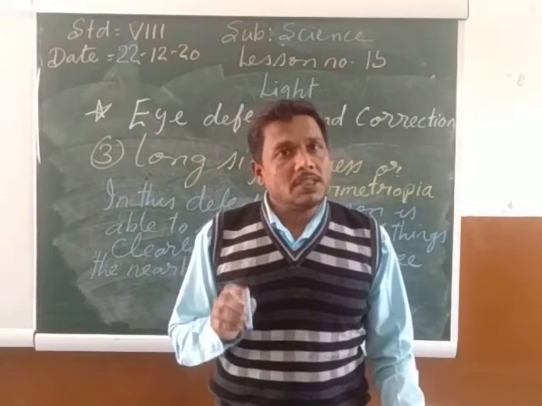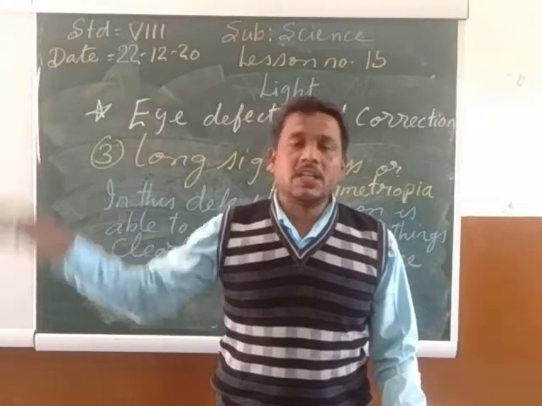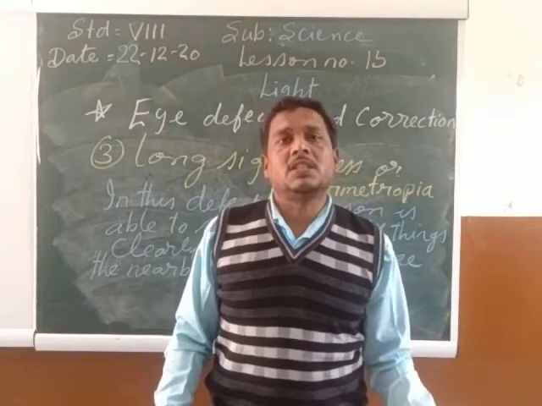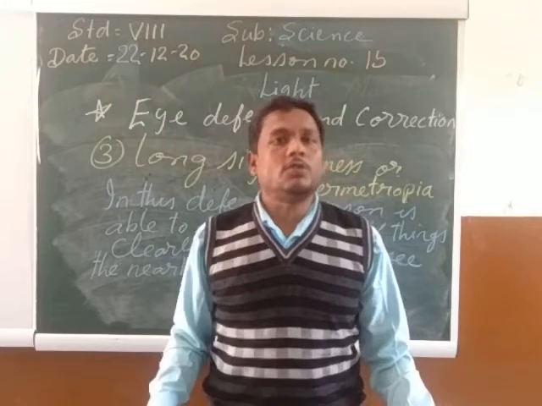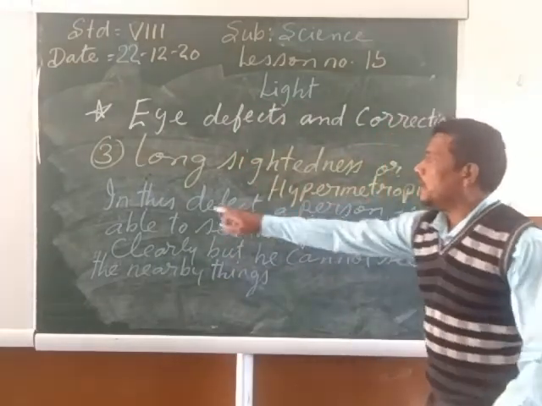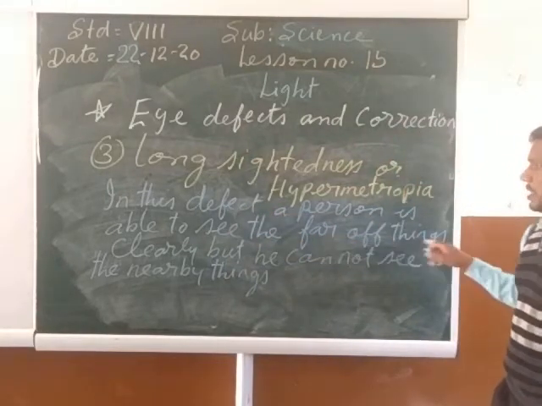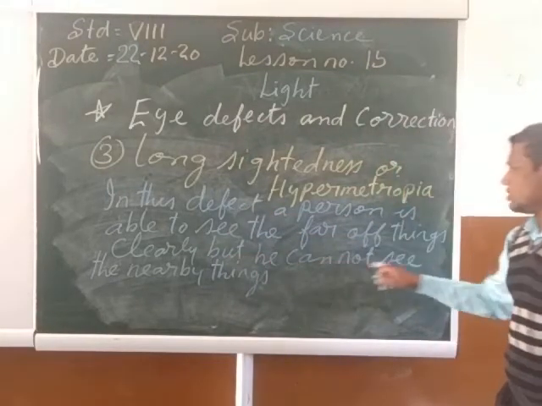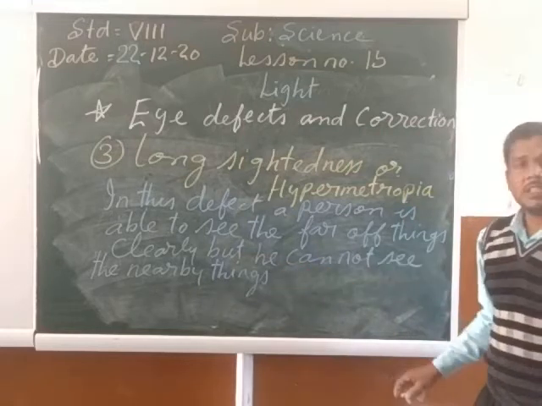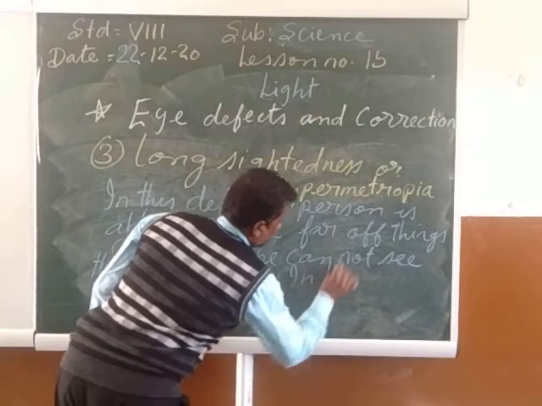A person can see objects which are very far away very clearly, but he or she cannot see the things which are very near or close to him. This condition is called long-sightedness or hypermetropia.